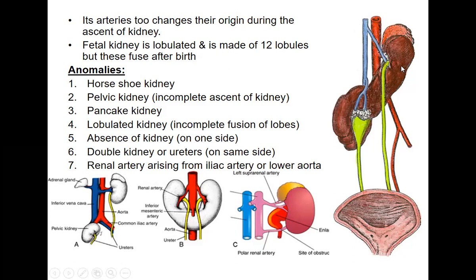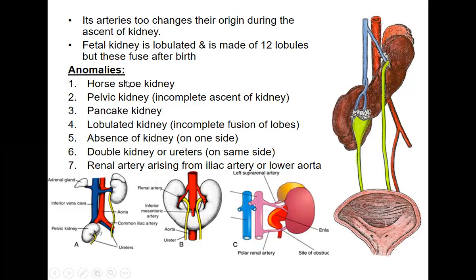So as you can see here, this is the lobed kidney. Initially it will be in the form of separate lobes, later they all fuse to form a single kidney. The fetal kidney, as I said, will be lobulated and will later be fused. But sometimes there might be developmental abnormalities. These are called anomalies, congenital anomalies.